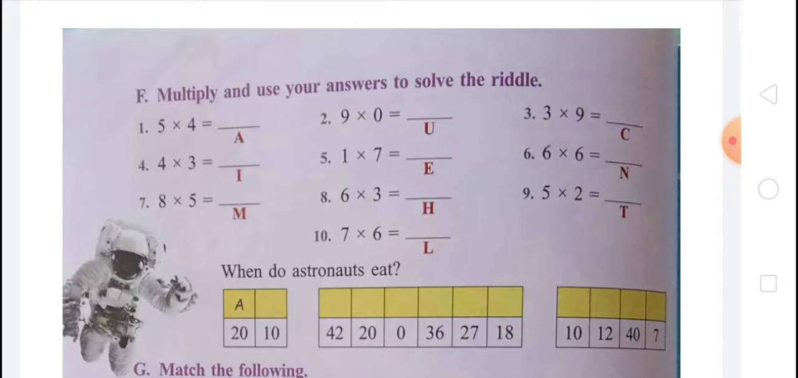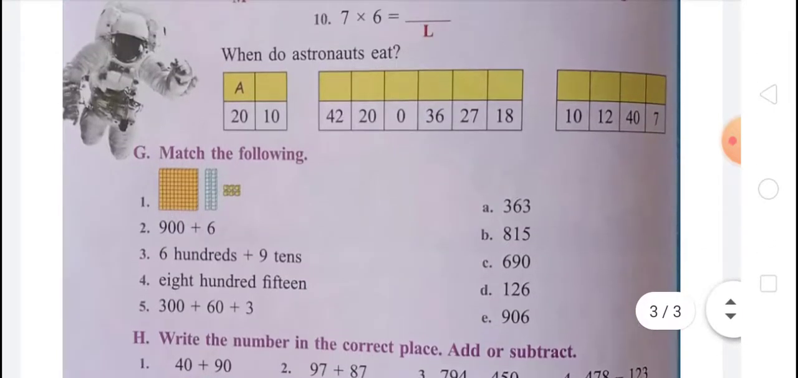Okay. Come on, question number G, match the following. In first there is 1 block of 100, and plus 2 tens blocks, so that is 20, and 6 single blocks, so 100 plus 20 plus 6, that is 126, that is option D. Second, 900 plus 6, that is 906, that is option E. Third, 600 plus 9 tens, that is 90, so 600 plus 90, that is 690, that is option C.